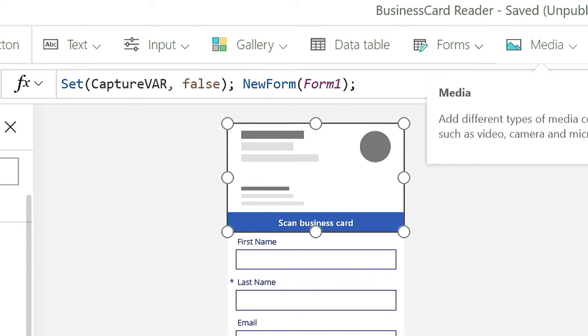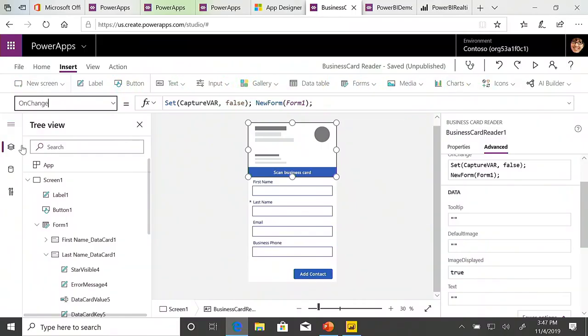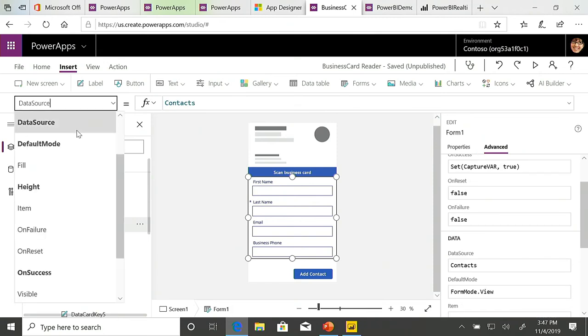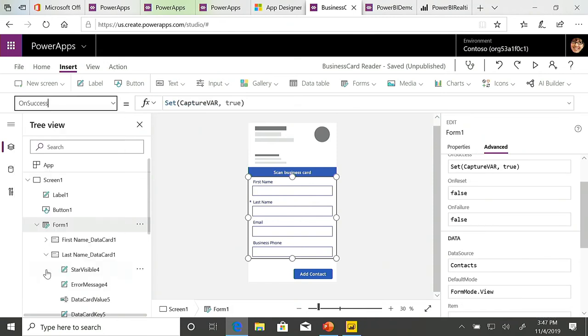So first variable I create is capture VAR. I'm setting this to false. That'll be important just now. On the form itself, if I go to the on success value, so if this form submits successfully, it is going to set this capture variable to true.